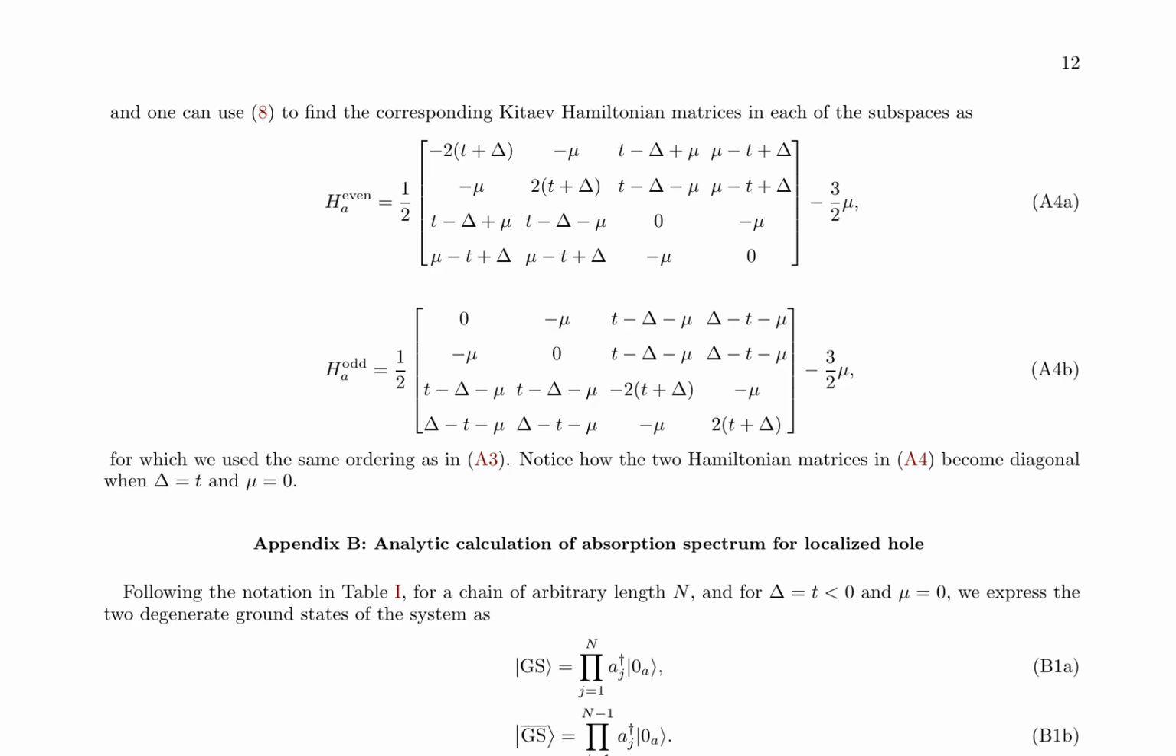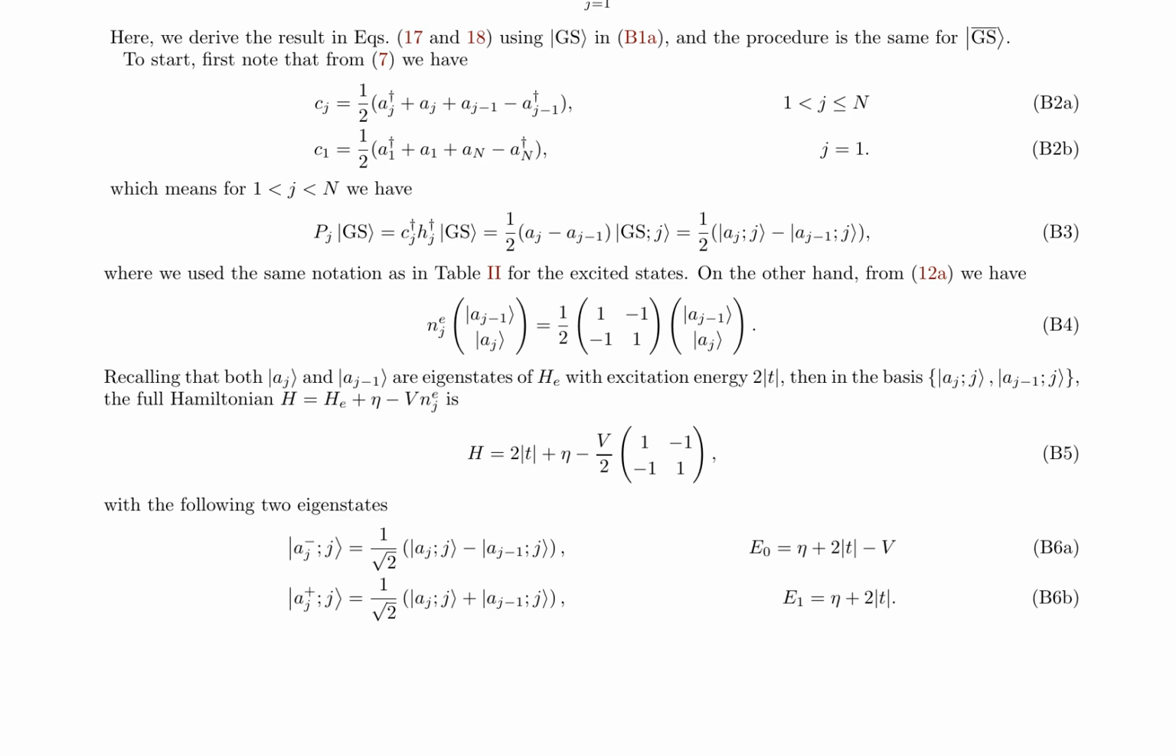In the appendix, the authors use the exact diagonalisation technique to compute the energy spectra of the system. They present the matrix elements of the Kitaev Hamiltonian in the even and odd subspaces, and then transform the Hamiltonian to the bond fermion basis. The authors also derive the analytic expression for the absorption spectrum of a localized hole, which is essential for understanding the interaction between the valence band hole and the Majorana fermions.